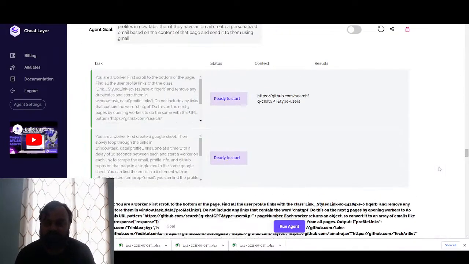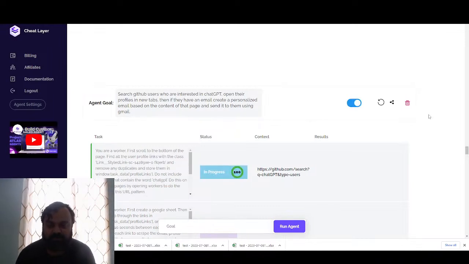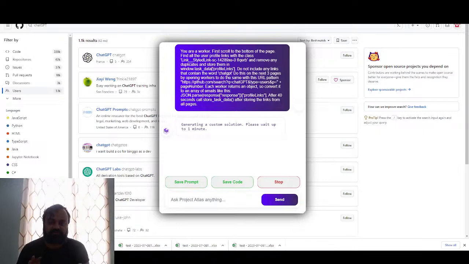Here, let me run this one. Yeah, I thought that looked weird. Okay. Did it complete the task? Or no, I just launched it. Oh yeah, I published this one. You guys can try this one when you have access to the new update. Sorry about that. 7.1.1. And so for this agent, it scours GitHub.